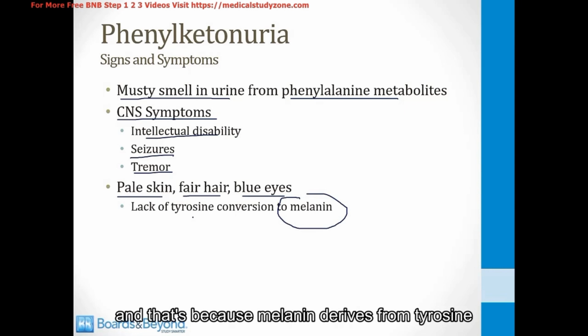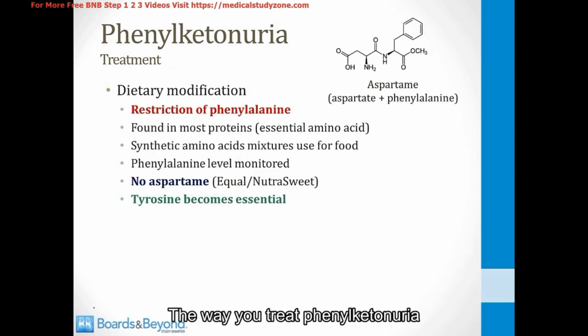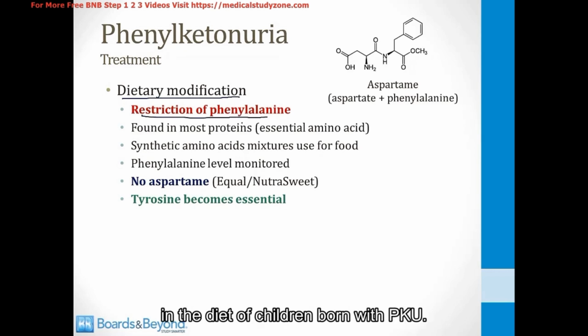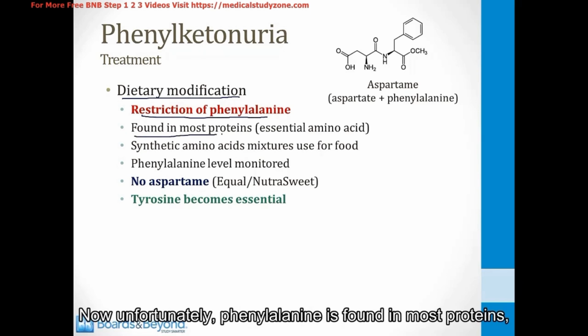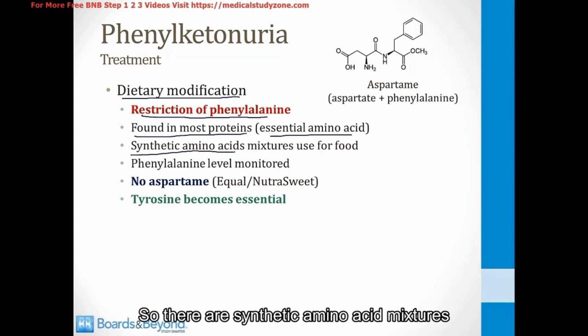And that's because melanin derives from tyrosine, and children with phenylketonuria cannot normally produce tyrosine. The way you treat phenylketonuria is through dietary modification. You restrict phenylalanine in the diet of children born with PKU. Now, unfortunately, phenylalanine is found in most proteins. It's an essential amino acid. So there are synthetic amino acid mixtures which are made just for children with PKU.